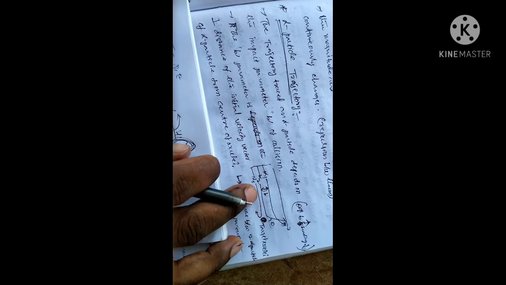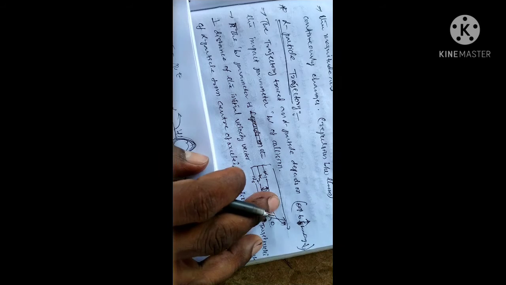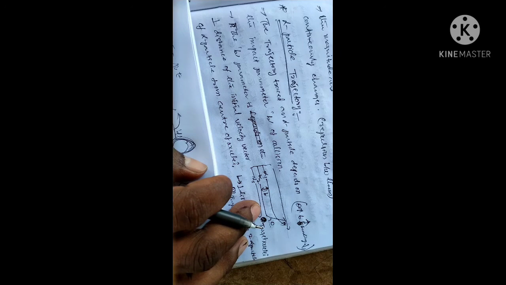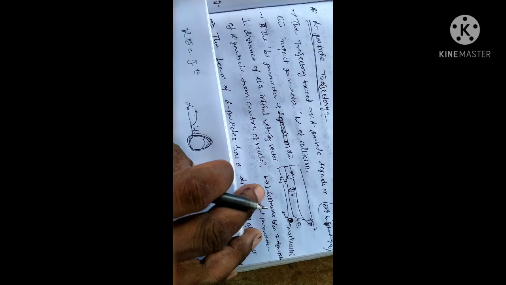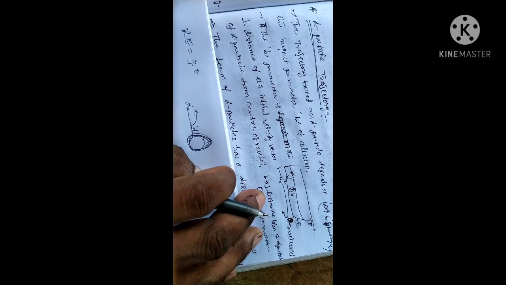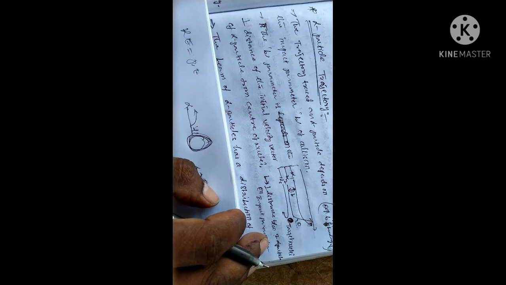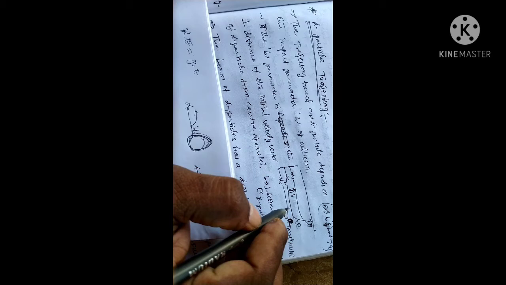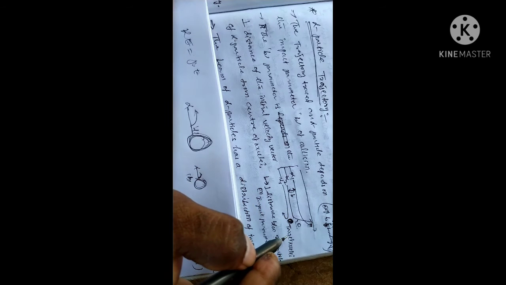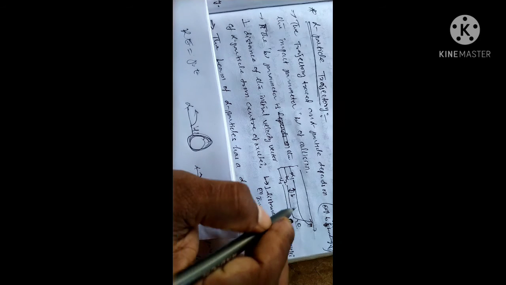Suppose b changes with the changing angle. Here b is the perpendicular distance from the nucleus to the initial path of the alpha particle. That is the impact parameter.